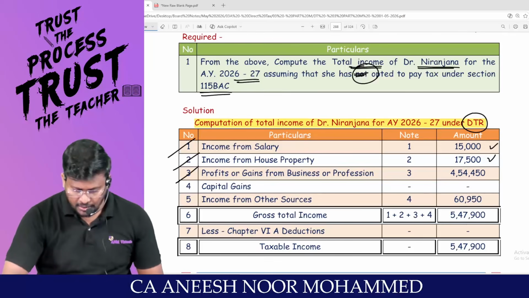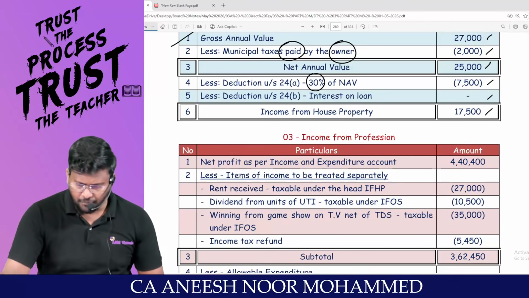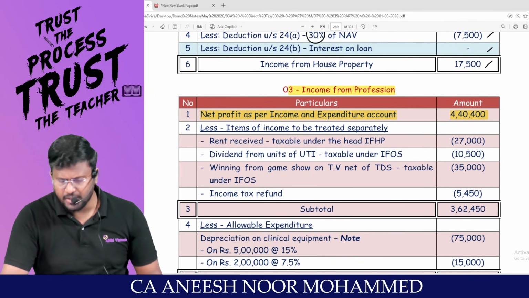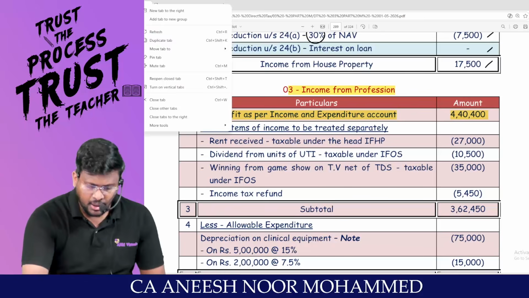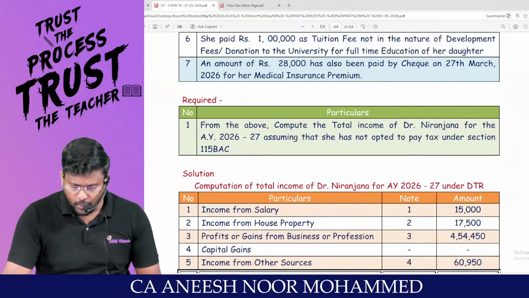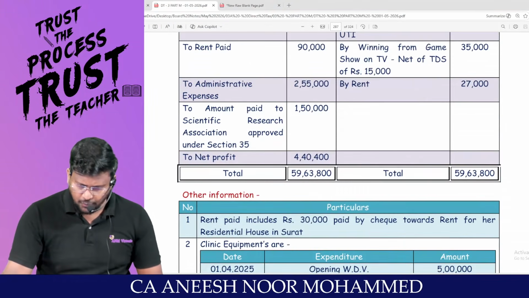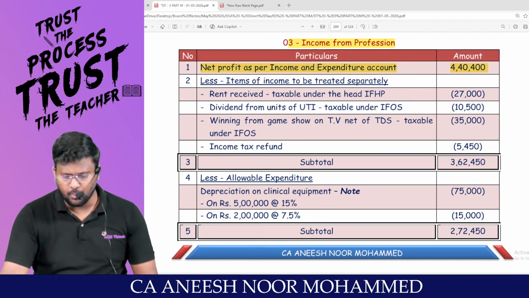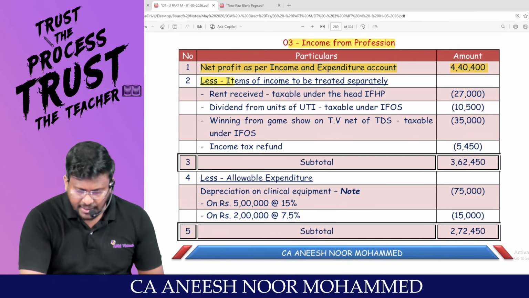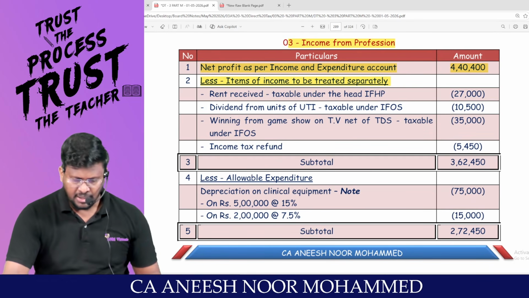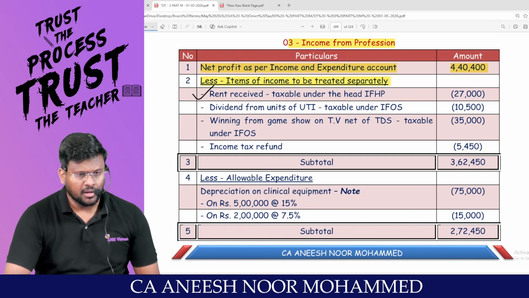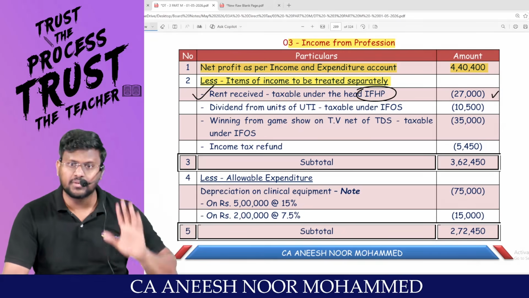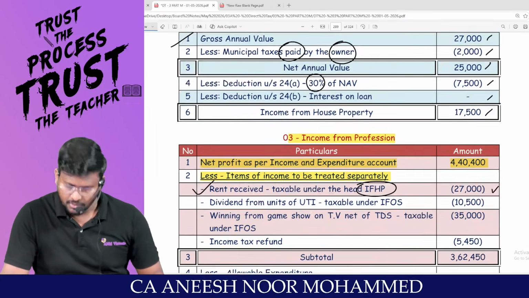Any problem? Now the hero, PGBP, profits and gains of business or profession, income from profession. Net profit as per income and expenditure account, 4,40,400, which is the net profit given in the question. Sir, this 4,40,400 contains impurity. I am going to remove the impurity one by one. The first impurity, less items of income to be treated separately. Rent received should be taxable under income from house property. This we have to remove from PGBP. Already we have taxed this 27,000.